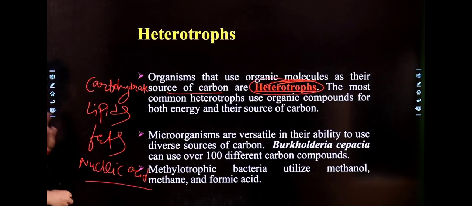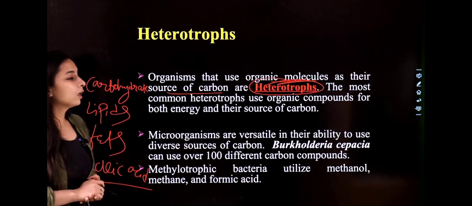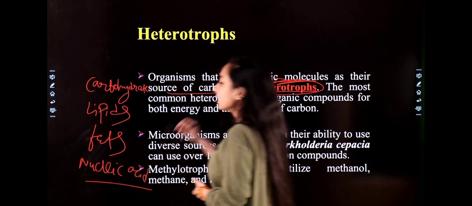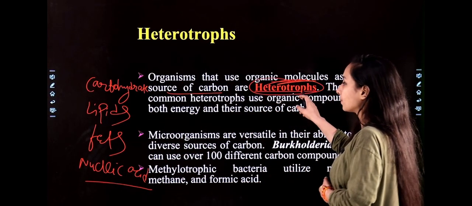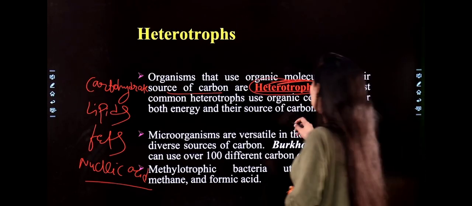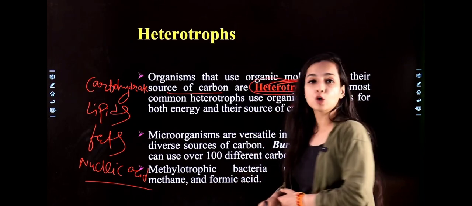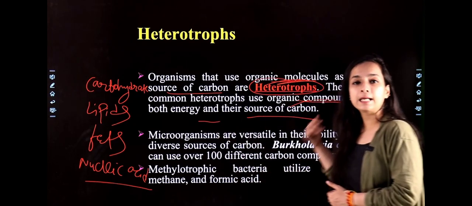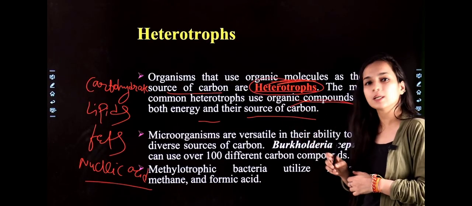So these are your organic molecules which are used by organisms to form their energy. Right? So these types of bacteria that use organic molecules are classified under heterotrophs, and heterotrophs have the capacity to use organic compounds for both energy and their source of carbon. They get their energy and carbon source from the organic molecules, correct?